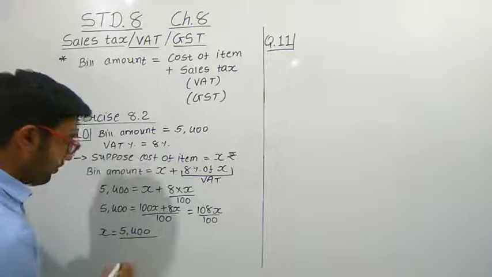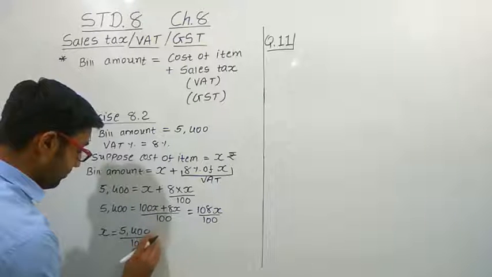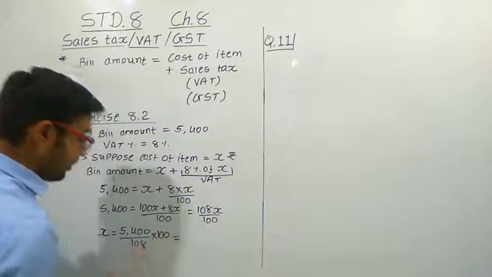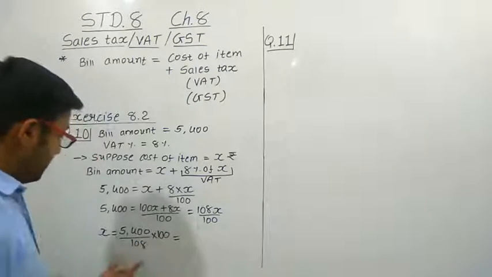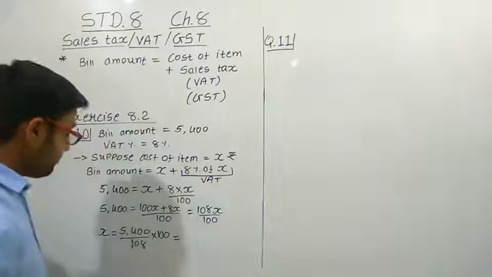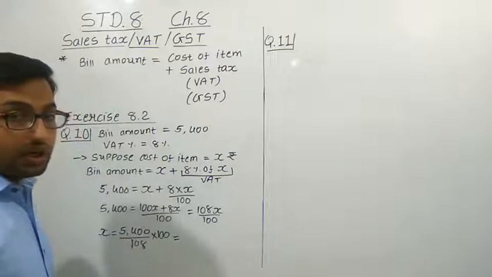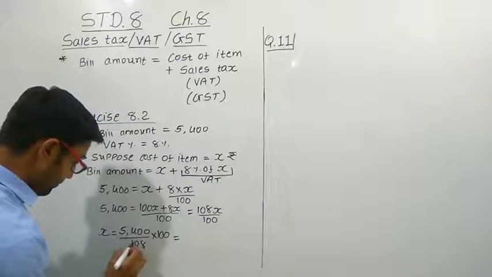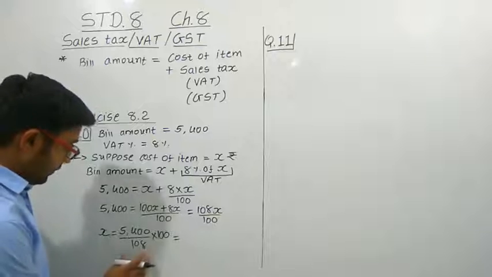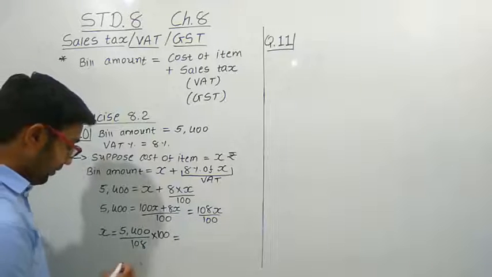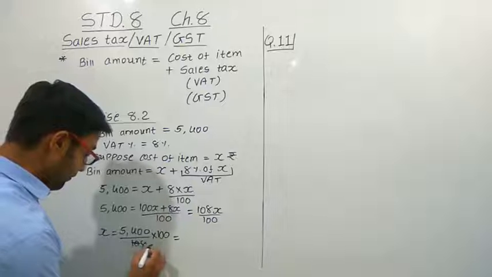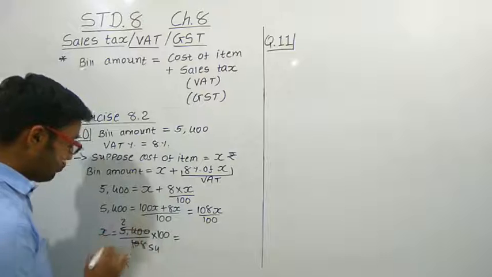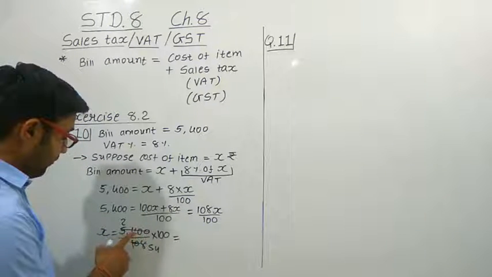5,400 upon 108 multiplied by 100. Okay, so now let us divide it, 108 and 5400. First of all, we can divide it by 2. When we divide it by 2, we get 54. And when we divide this by 2, we get 2 2s are 4, 1 is the remainder, 14 is there.